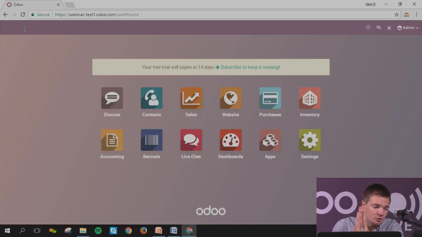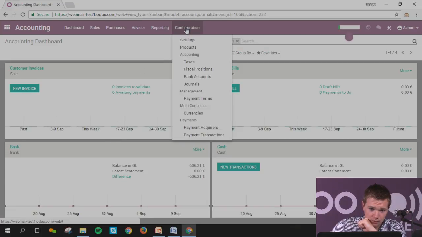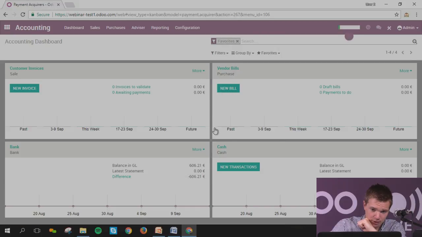When I'm with a customer and the customer confirmed that he wants to use our system, he can directly pay with Odoo. Automatically it will create a contract on our side, but let's imagine for the client, it will confirm the order. So how to configure this? First of all, what you need to do is go to your accounting, and you go to the payment acquirers. So accounting, configuration, payment acquirers.